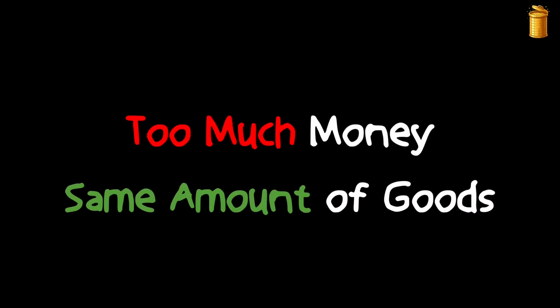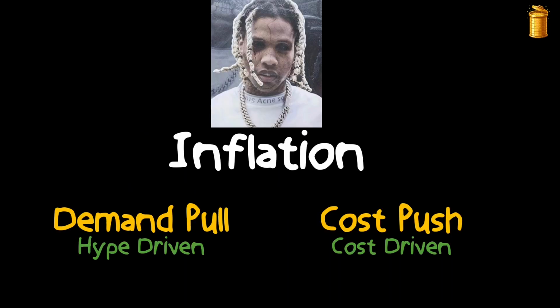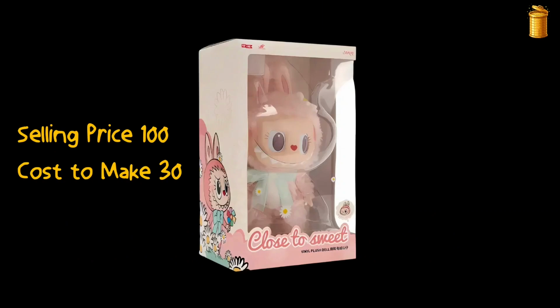So going back, if we take the case of inflation, there are 2 types of inflation which we will just quickly understand. First is demand pull, which is more hype driven inflation, and then there is cost push, which is more of cost driven inflation. We all know what this is. This has been the craze of 2025. So we have a Labubu doll, and in a hypothetical case, let's take the selling price of 100 and the cost to manufacture this doll being 30.